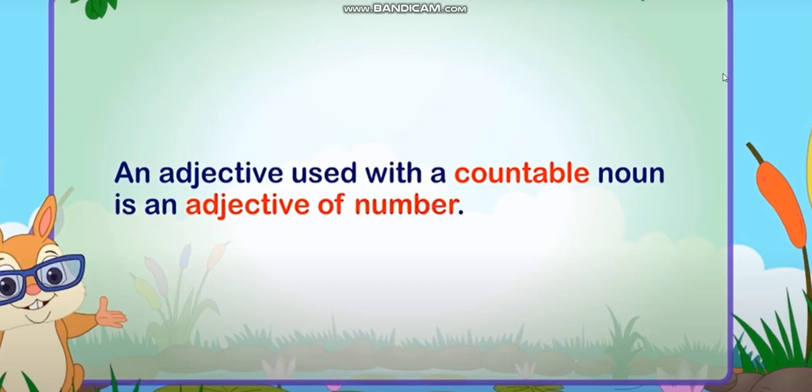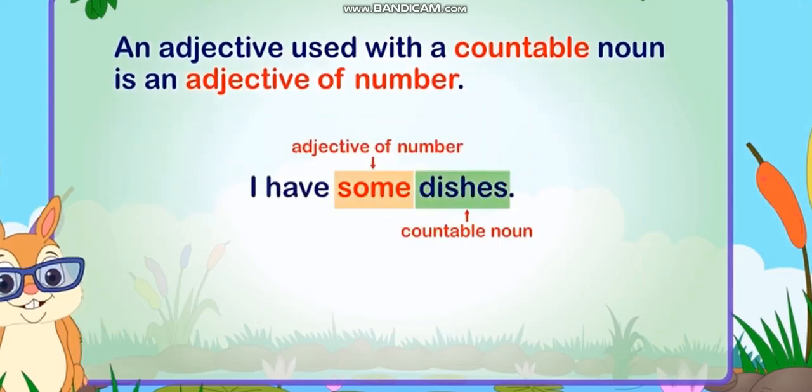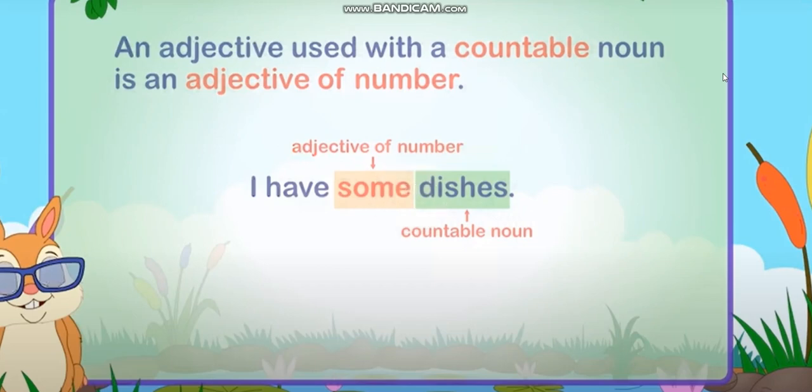How are you going to remember this without getting confused? Remember, students, you can count the numbers. So, adjective of number always goes with the countable noun. For example, I have some dishes. You can see here that some is the adjective of number, whereas dishes is a countable noun.